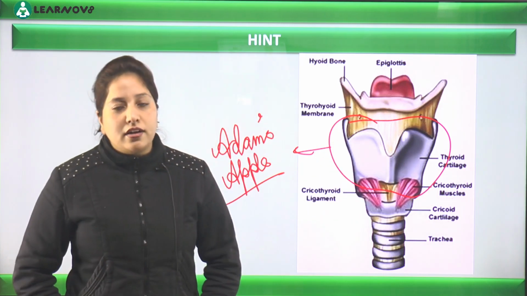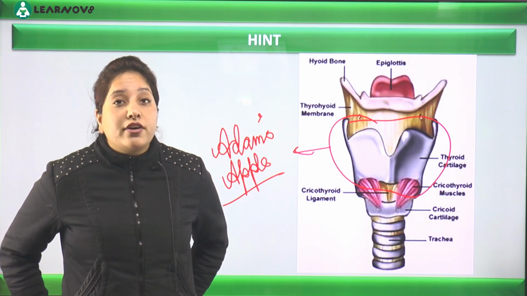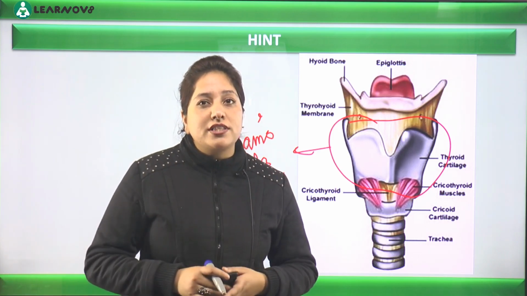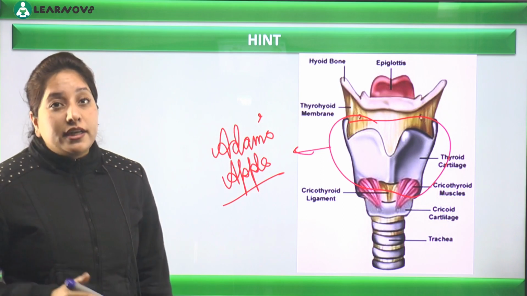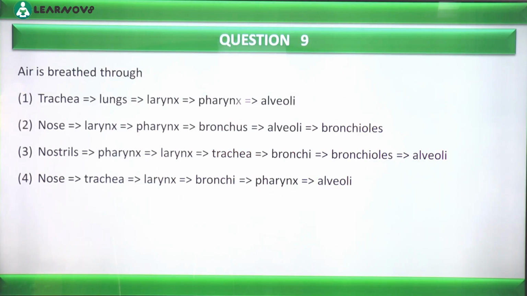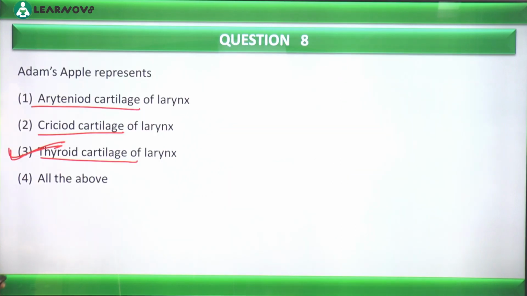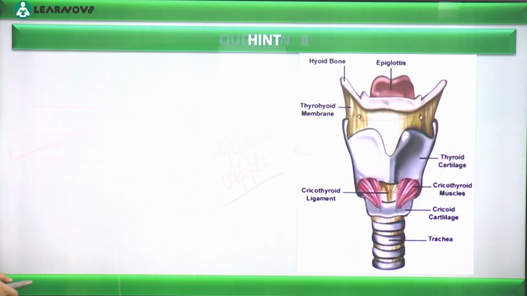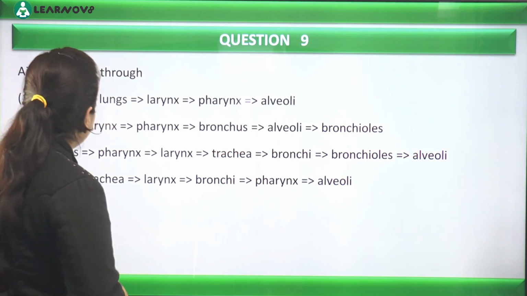So what this thyroid cartilage does, it undergoes protuberance, it grows outwards. As a result, what is being formed? It is this Adam's apple is being formed. Okay, so the correct option here becomes option number 3. Please note it down. Then we have the next question, that is question number 9.